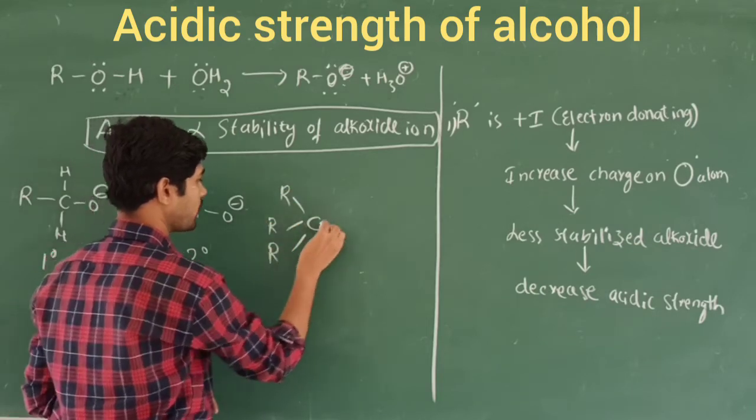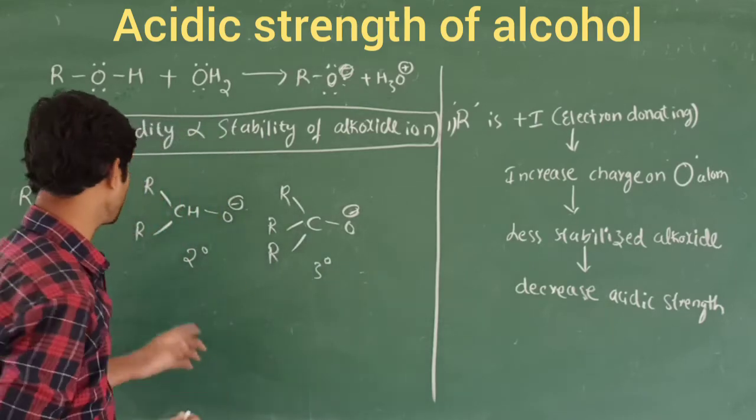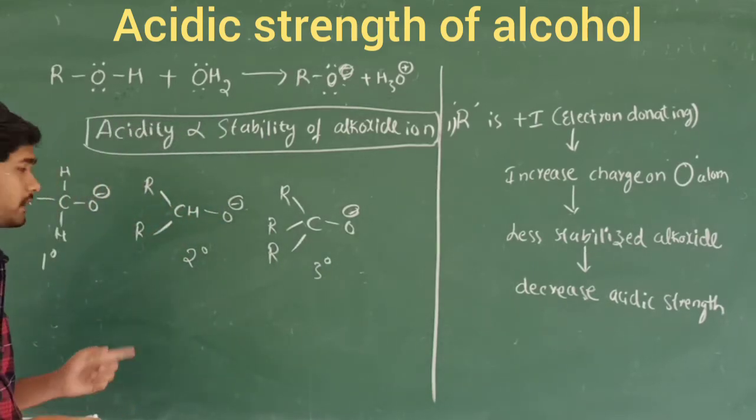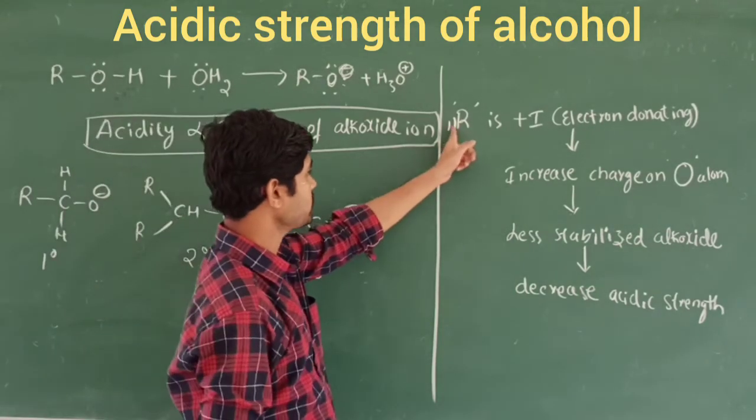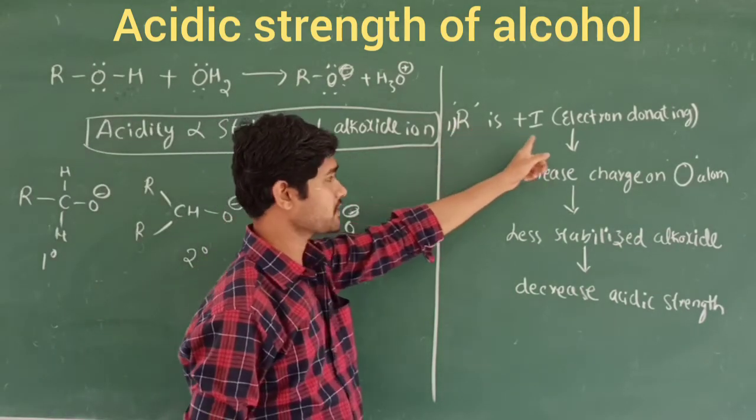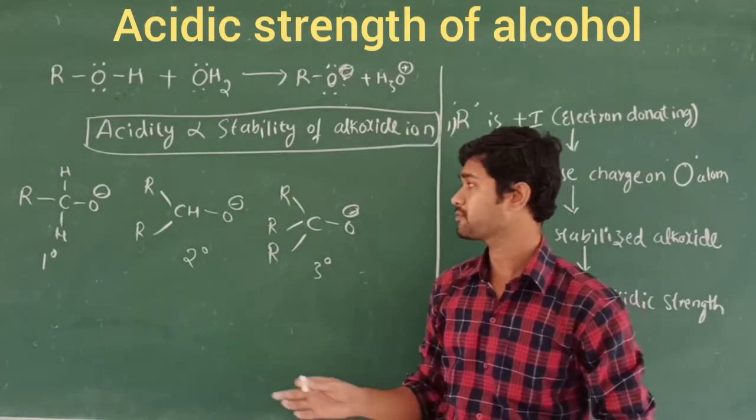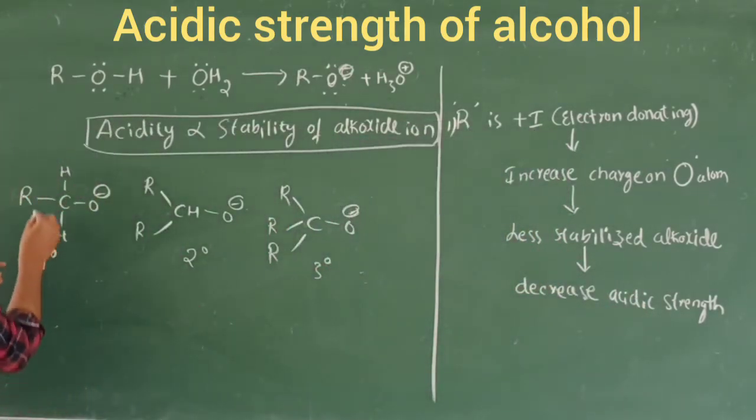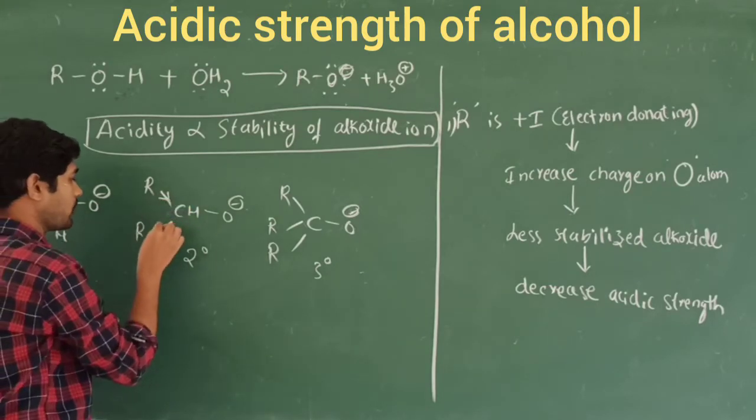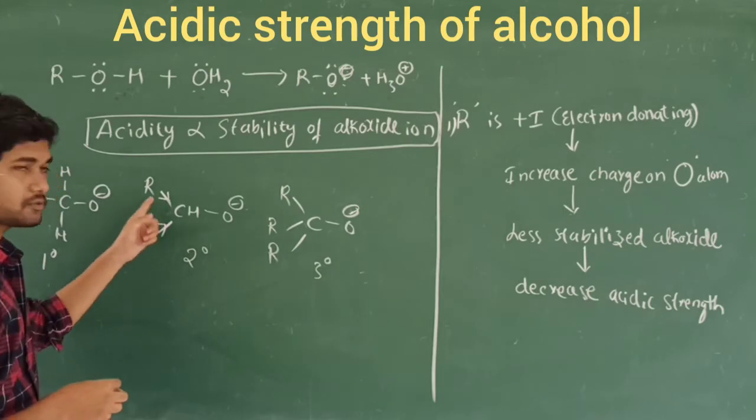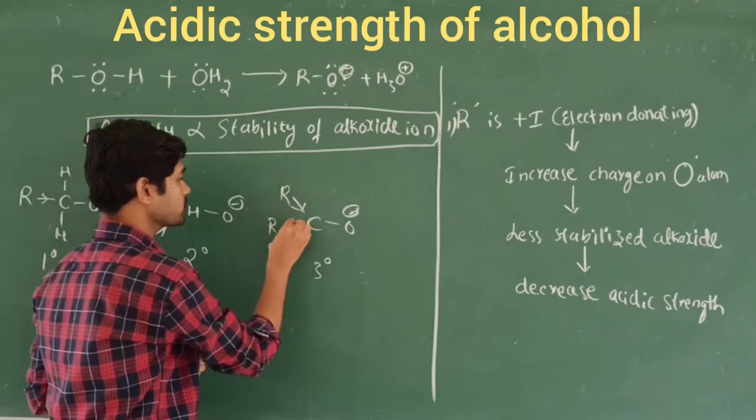What are these R groups? R groups are nothing but the electron donating groups, I mean releasing groups. When you look at this first one, here R is going to have a plus I effect. Plus means electron donating group. So here this R will be an electron donating group towards the carbon atom, and here 2 alkyl groups, I mean 2 carbon atoms, are going to donate towards the carbon atom, and here 3 groups will be there.